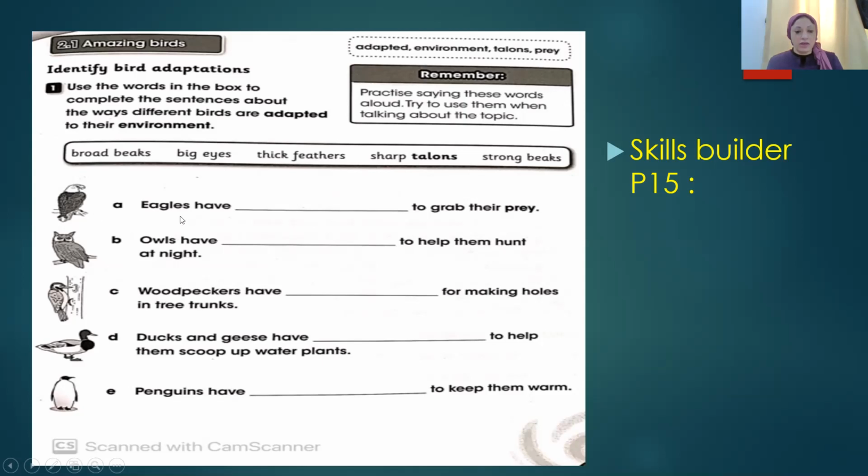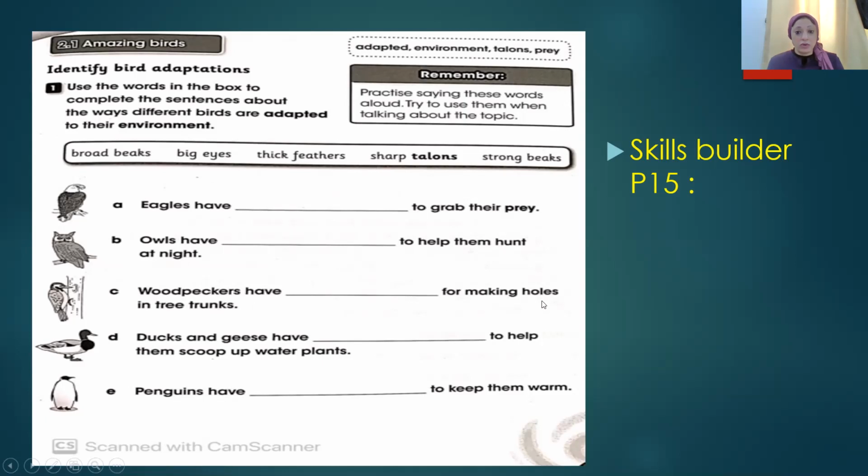Eagles have what to grab their prey? Yes, they have sharp talons. Owls have what to help them hunt at night? What do you think? Yes, as you see, owls have big eyes.